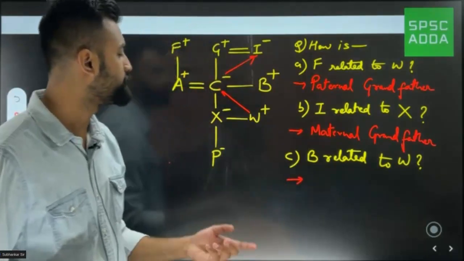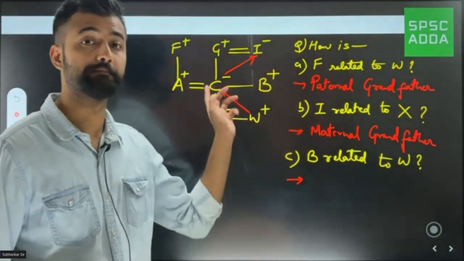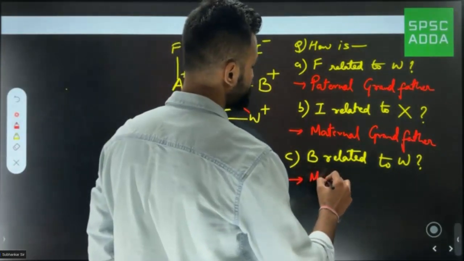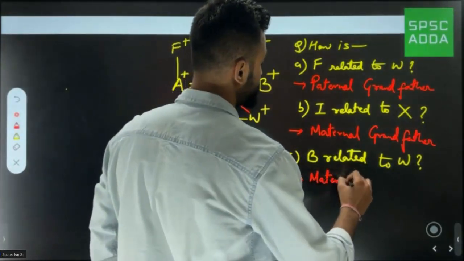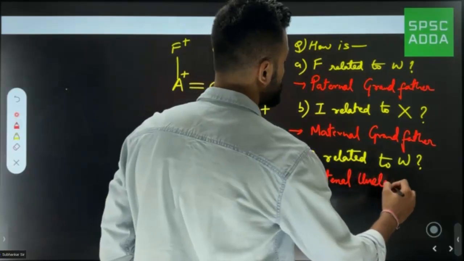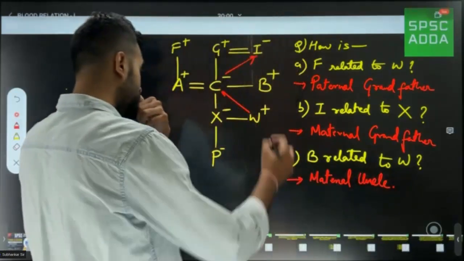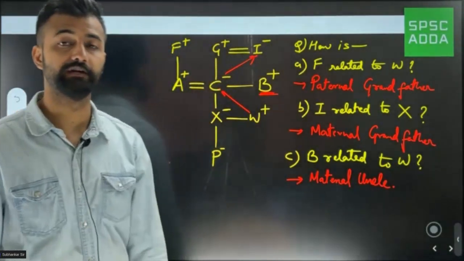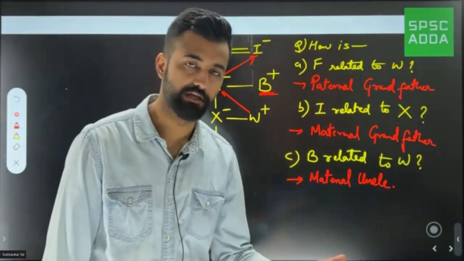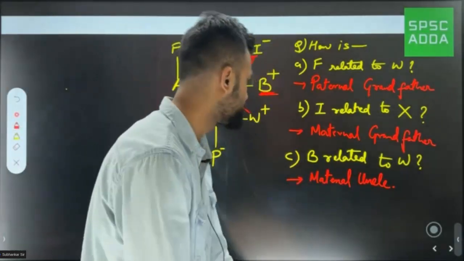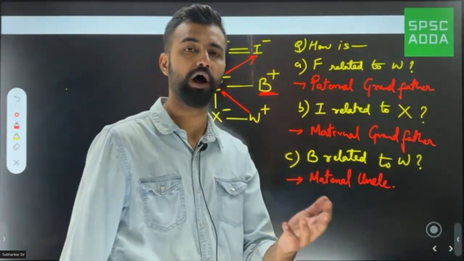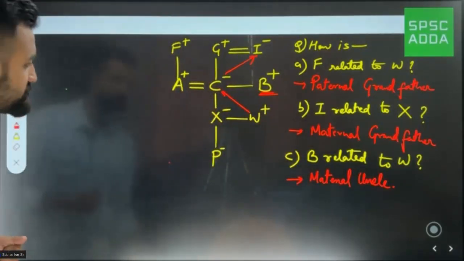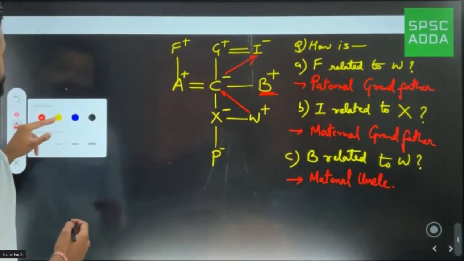But more precisely, I'm going from my mother's side, so I would write maternal uncle. Maternal uncle. And also, as I see that B is a male, that's why I'm writing uncle. If B was a female, then I would have written maternal aunt, or maternal auntie. Okay? Generally, they don't use the word auntie; they will give you aunt, maternal aunt. Okay, let's see the next question.